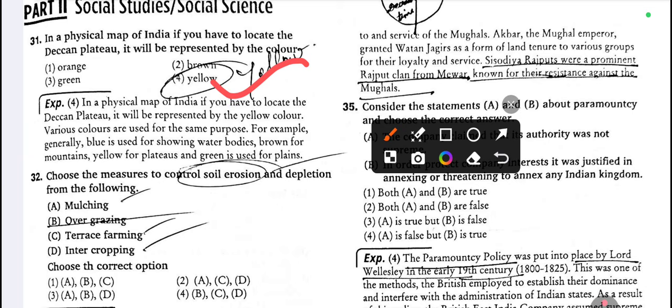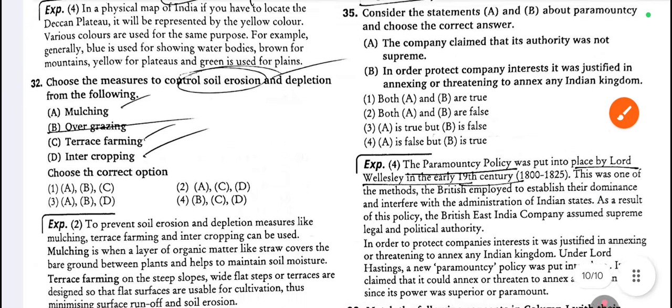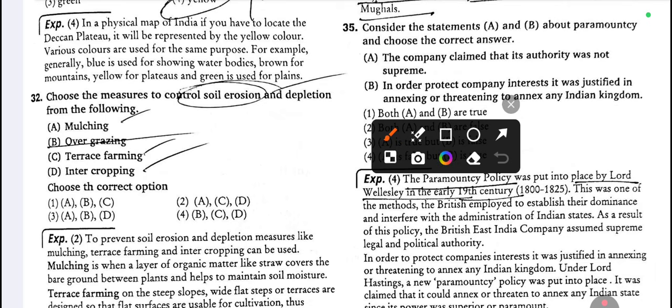32. Choose the measures to control soil erosion and depletion from the following. Look at option 2, ACD. Measures to control soil erosion are mulching, terrace farming, intercropping. Overgrazing is a negative thing. So ACD, option 2 is correct.